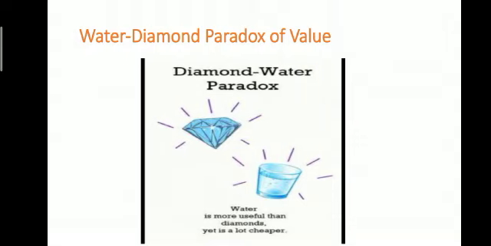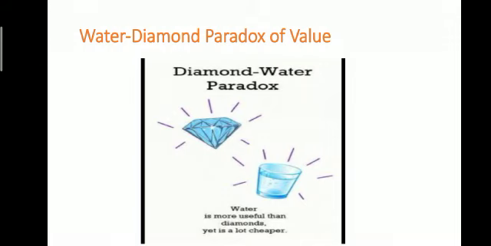Water is very useful to us. It has great value in use, but it is very cheap. Whereas diamond has very low value in use. We hardly use diamonds, but it has a great value in exchange. Diamonds are very expensive. This is known as paradox of value.